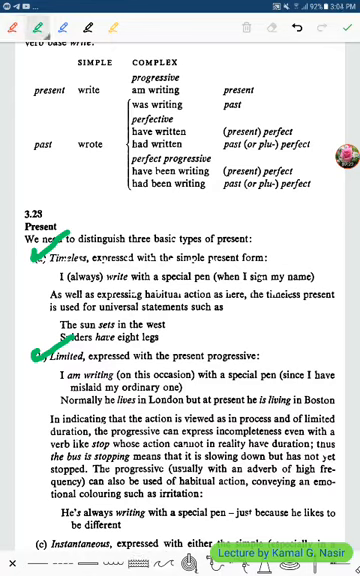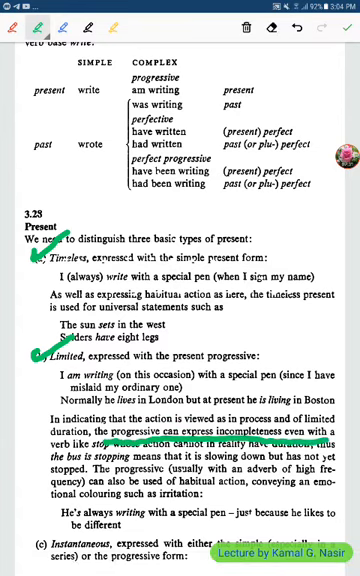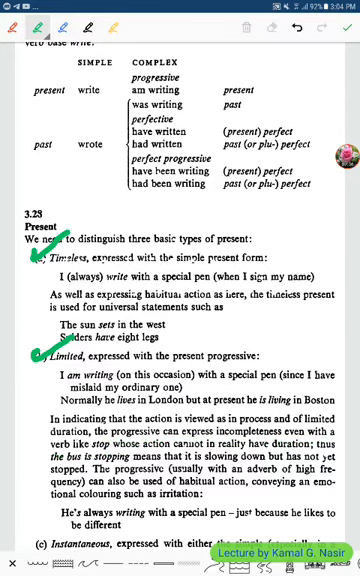Again, the progressive can express incompleteness even with a verb like stop. You see, there is the meaning of what? Incompleteness in the present progressive. Right. The progressive, usually with an adverb of high frequency, can also be used of habitual action, conveying an emotional coloring such as irritation.